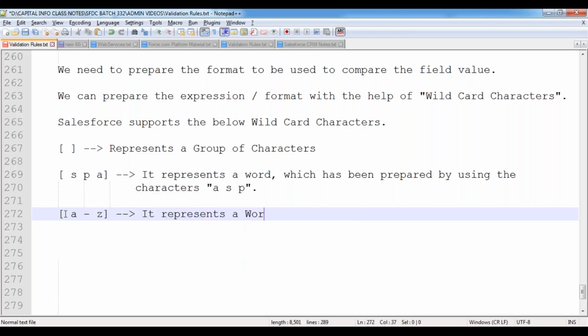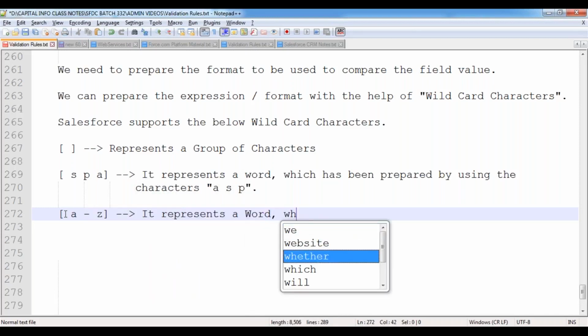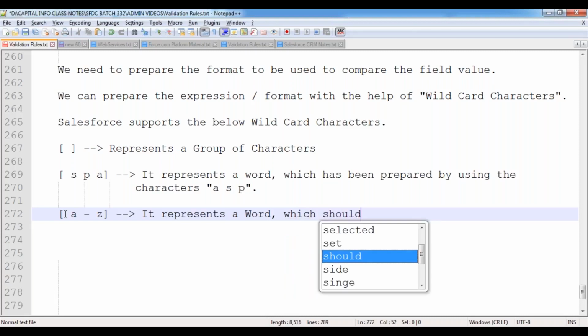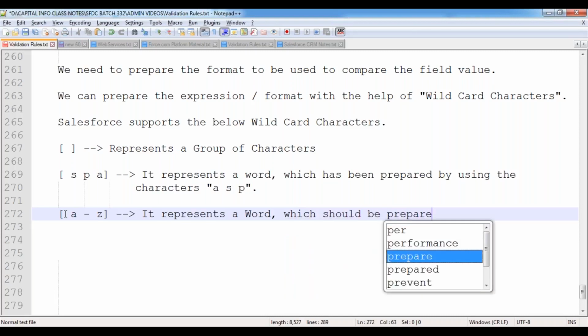Now, it represents a word. Feroz asks: for the previous one, can it be A, S, P, or should all 3 be there? Yes, A, S, P. Only with these 3 characters can you prepare a word. Do all 3 have to be present, or any one of A or S or P? Any one of these, anyone. Okay. Now, the next one.